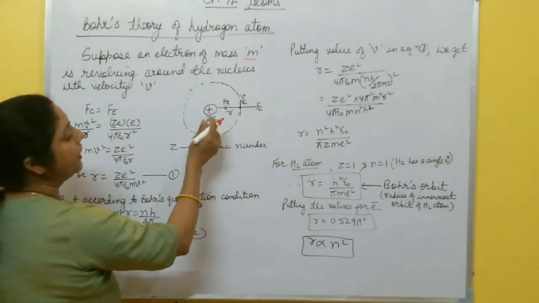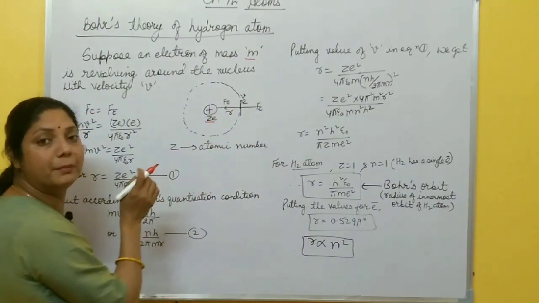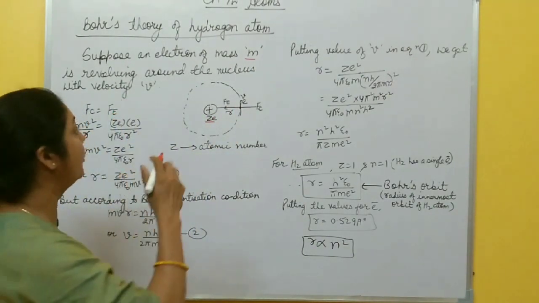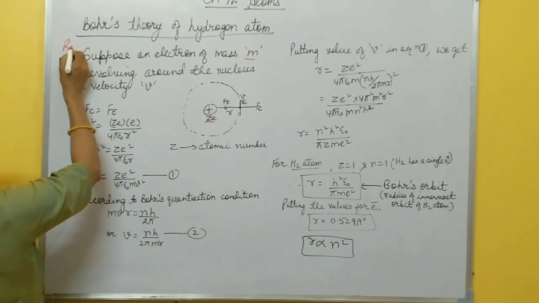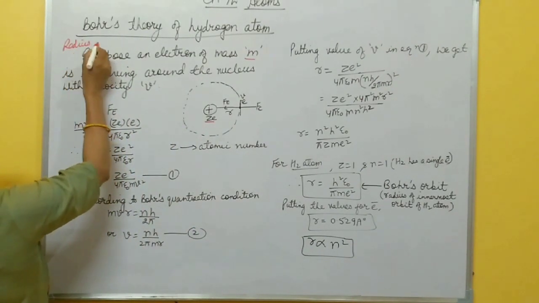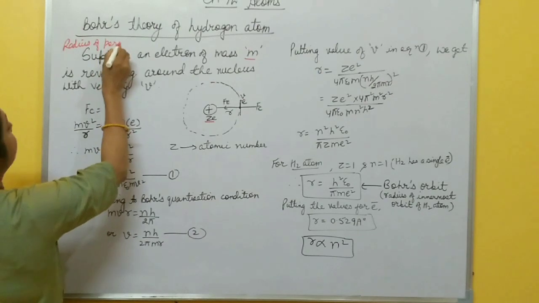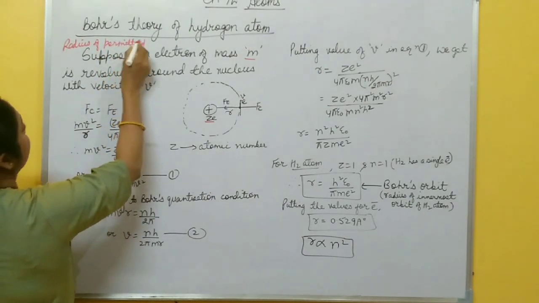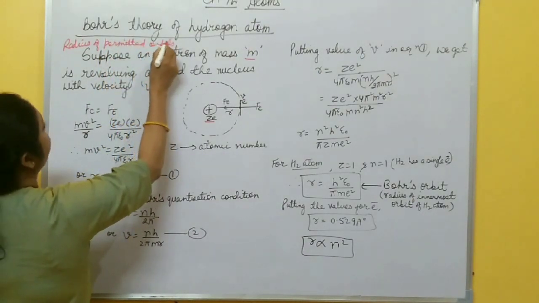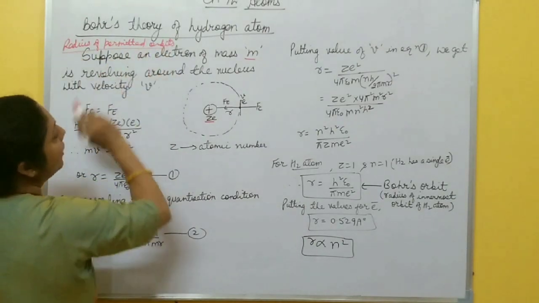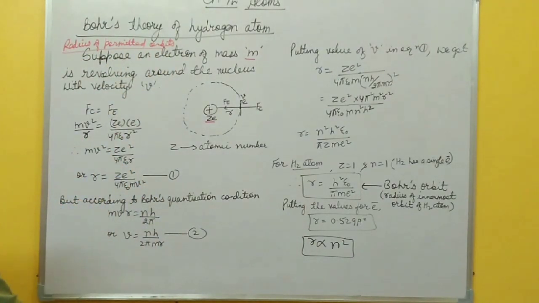Now you have to find the radius of the permitted orbit around which the electron revolves. First, I will find the radius of permitted orbits. So how do you find the radius of permitted orbits for the hydrogen atom according to Bohr's theory?